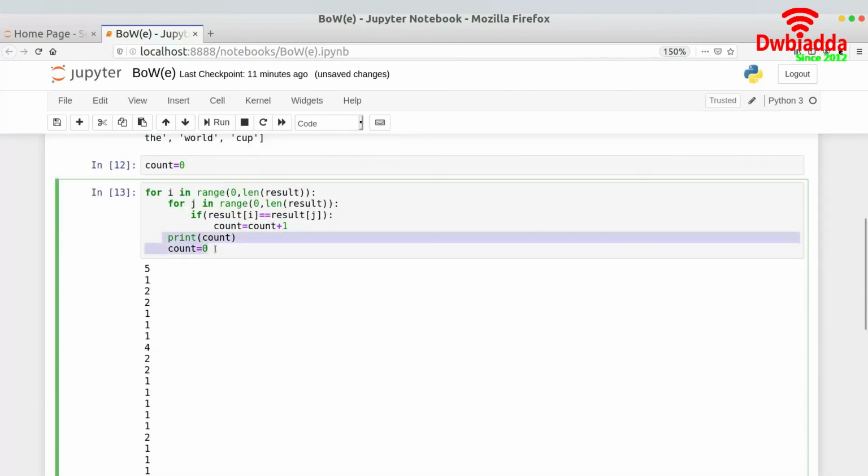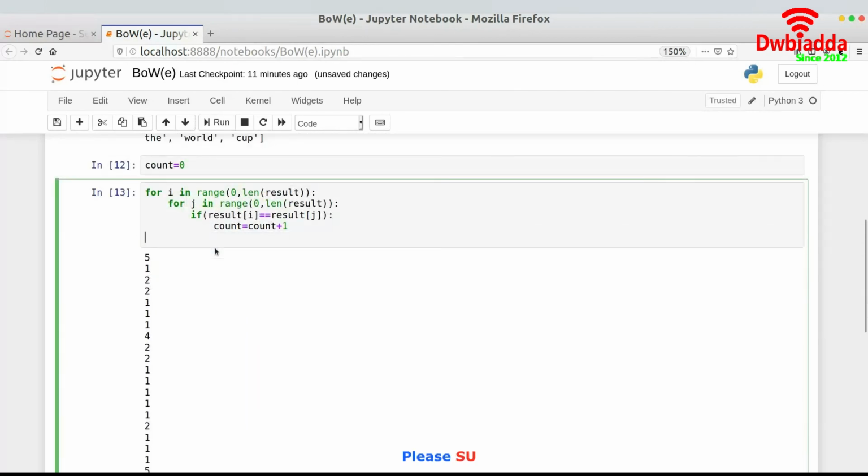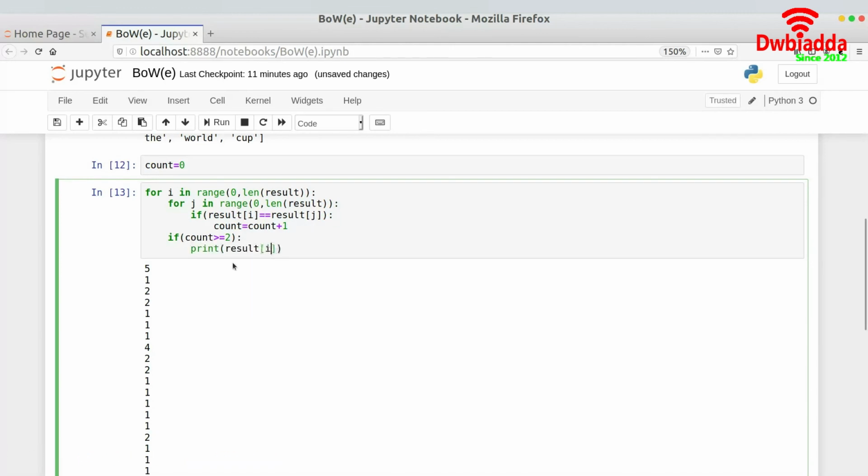So what I need to do is, let's say if count is greater than or equal to 2, then just print result of i and count, right?